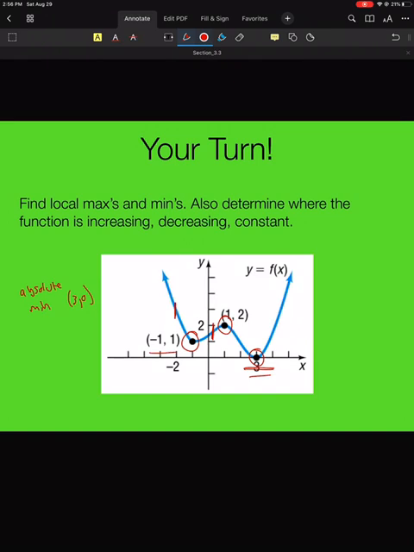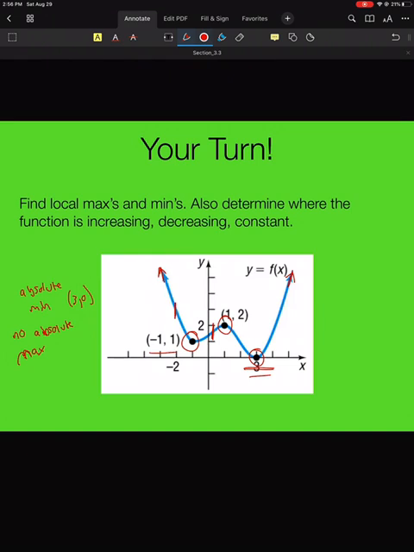Is there an absolute maximum? Well, we see that this function is increasing seemingly to infinity on this side, and over here it's also seemingly increasing to infinity, so there is no absolute maximum. And that gets back to the theorem I talked about.